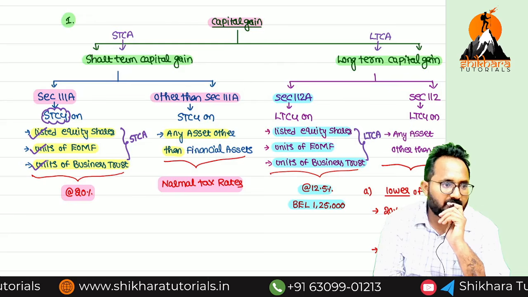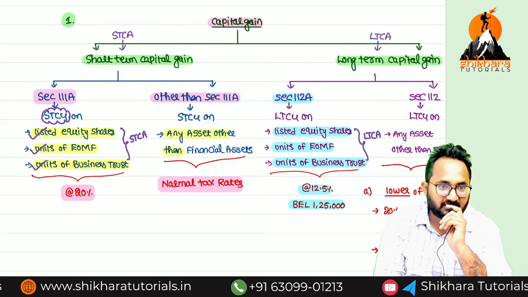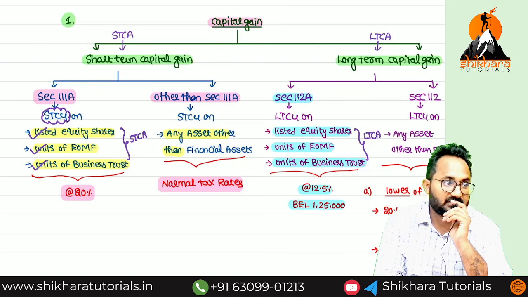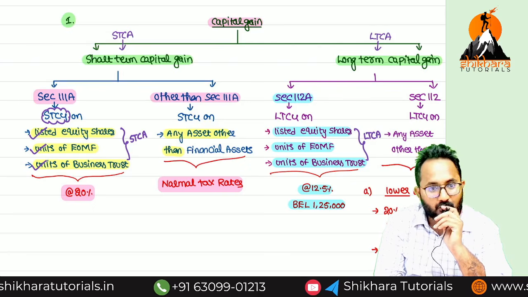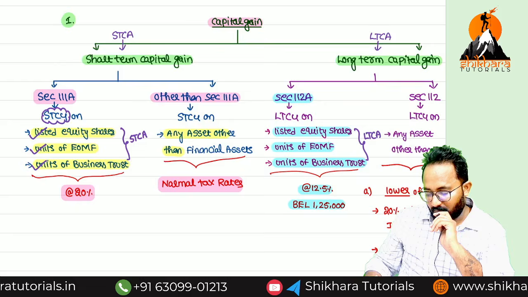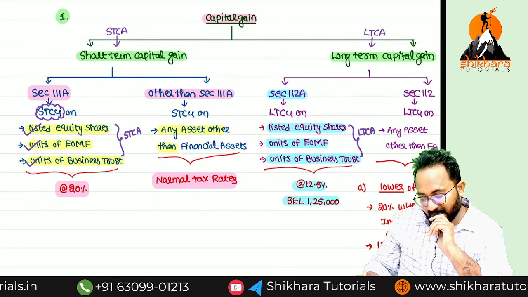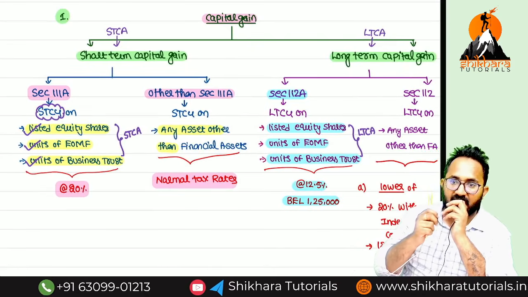Suppose I have a capital gain of 10 lakh under section 112A. How much is taxable? 10 lakh minus 1,25,000. That means 8,75,000 only is taxable at the rate of 12.5. Other than these 3 assets, what if I have, ma? Other than financial assets, if I have any long term capital asset, that is taxable using different rates.